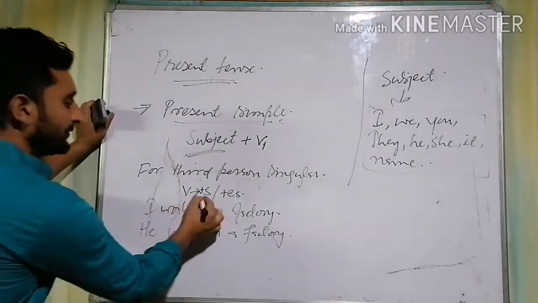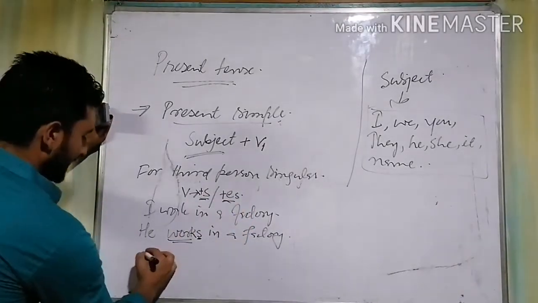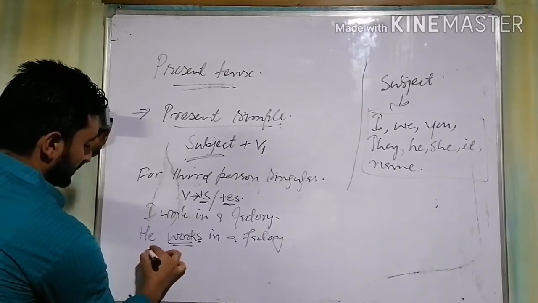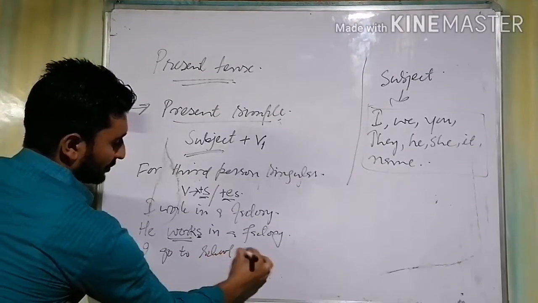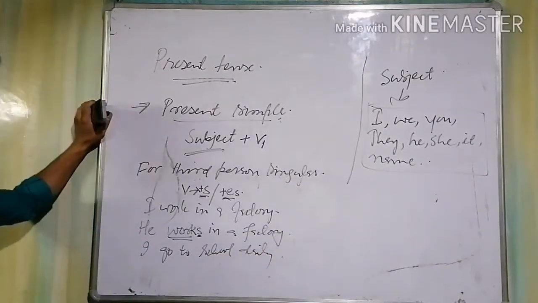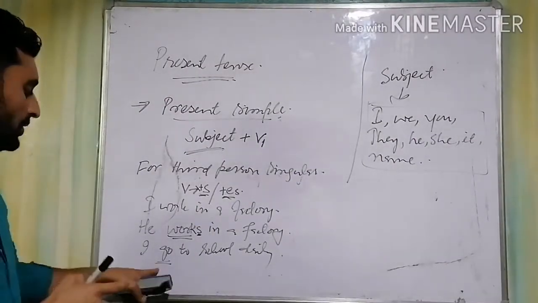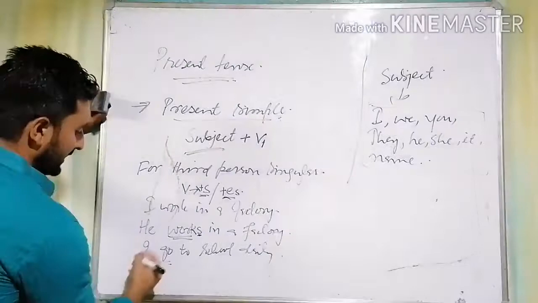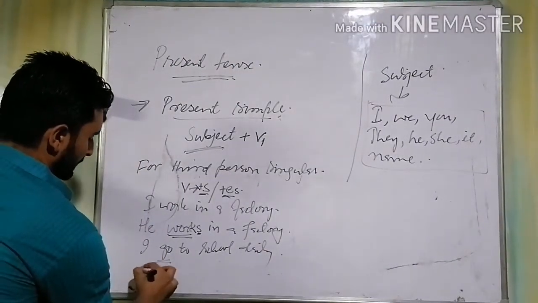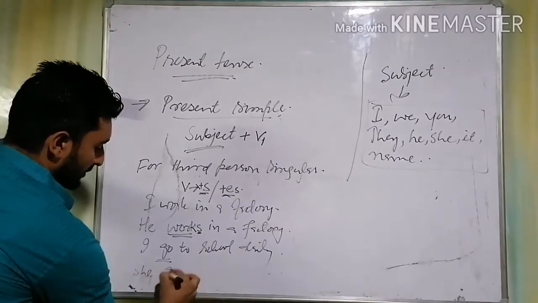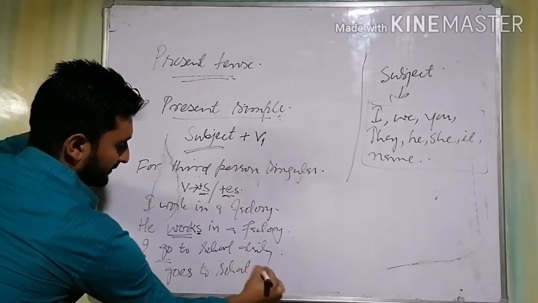Take another example. I said we add S or ES. If I say, I go to school daily. Look at this form of verb, its basic form, go. If I intend to modify it in case of third person singular, we say she goes to school daily.